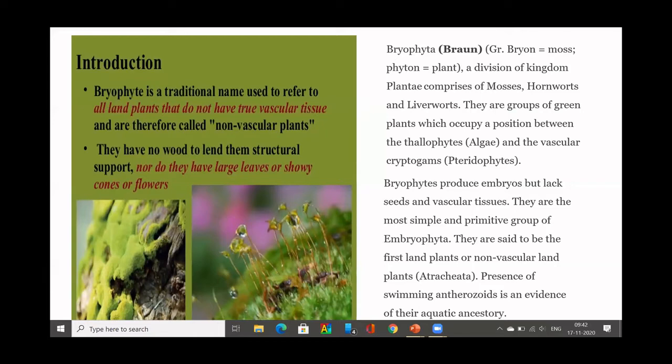Bryophytes come under non-vascular cryptogams. Non-vascular means they do not have specialized vascular tissues like xylem and phloem, which are found in higher plants. That means wood is absent, no woody part in their life cycle.